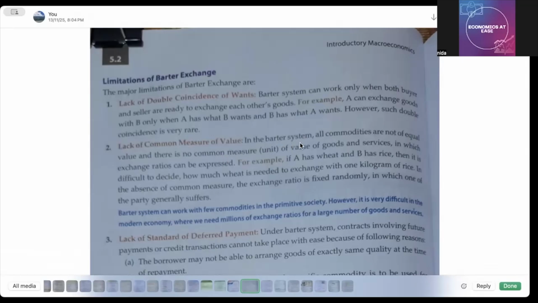Okay, so in the barter system all commodities are not of equal value and there is no common measure. तो वहां पे कोई यूनिट नहीं था ना of value of goods and services in which exchange ratios can be expressed. For example, if A has wheat and B has rice, then it's difficult to decide how much wheat is needed to exchange because there is no measure of value. आप कैसे वैल्यू को मेजर करोगे कि ये दोनों चीजें इक्विवेलेंट हो जाएंगी. With 1 kilogram of rice. In the absence of common measure, the exchange ratio is fixed randomly, in which one of the party generally suffers.